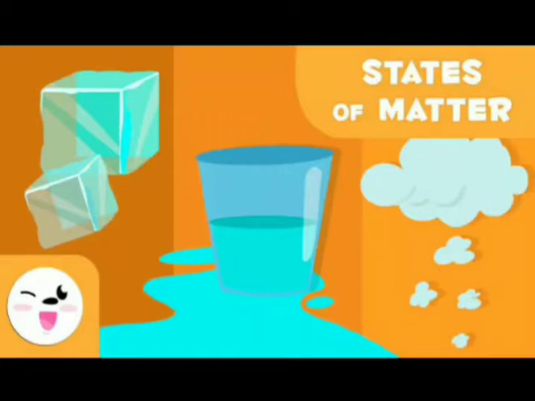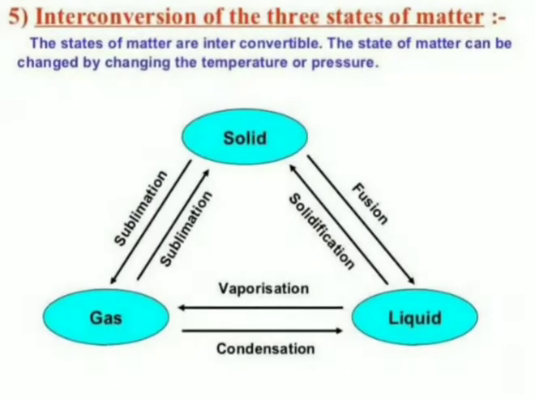Clear? That means when matter changes from one state to another state by a change in temperature or pressure, it is known as change of state of matter. So the next one is interconversion of matter. See here from the figure, what is interconversion of states of matter? The change of state of matter from one state to another state and back to its original state is called interconversion of states of matter. And this change is brought about by a change in temperature and pressure.